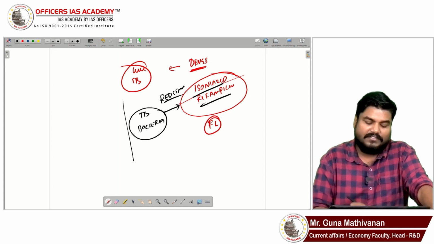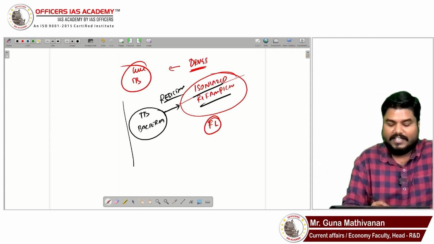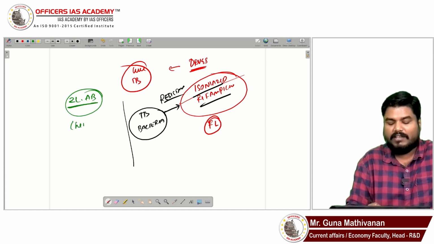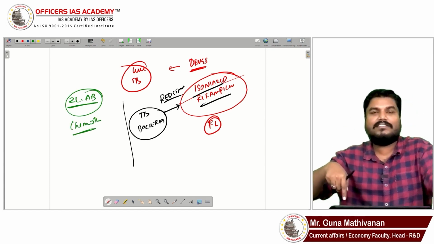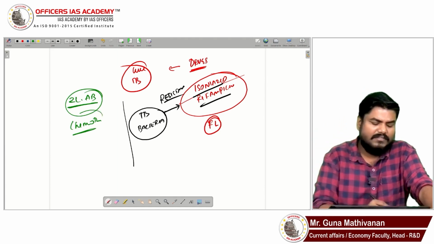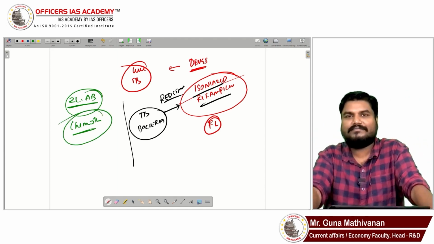So because of this, today we are going for second line antibiotic, which is more powerful. We are going for chemotherapy to cure TB patients. To cure the disease, we are going for chemotherapy, but that comes with a lot of side effects.